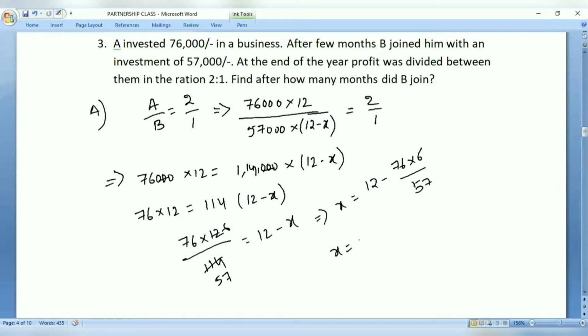X is equal to, or we can straight away simplify this. How do we solve it? 76,000 into 12. So 76 into 12, we need not do the calculation also.